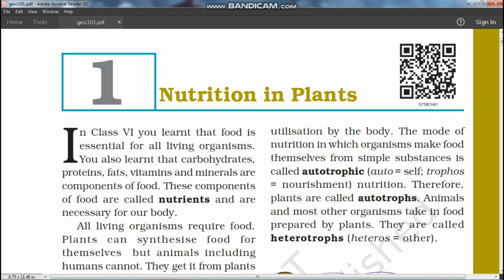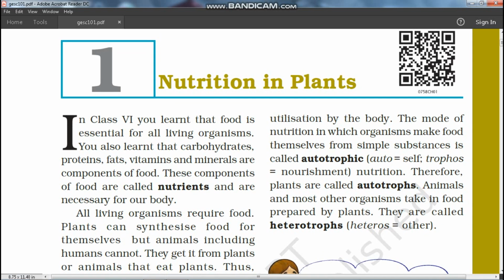Here, auto means self and trophos means nourishment, meaning self-nourishment. That means making their food by their own. Therefore, plants are called autotrophs, because they make their own food.